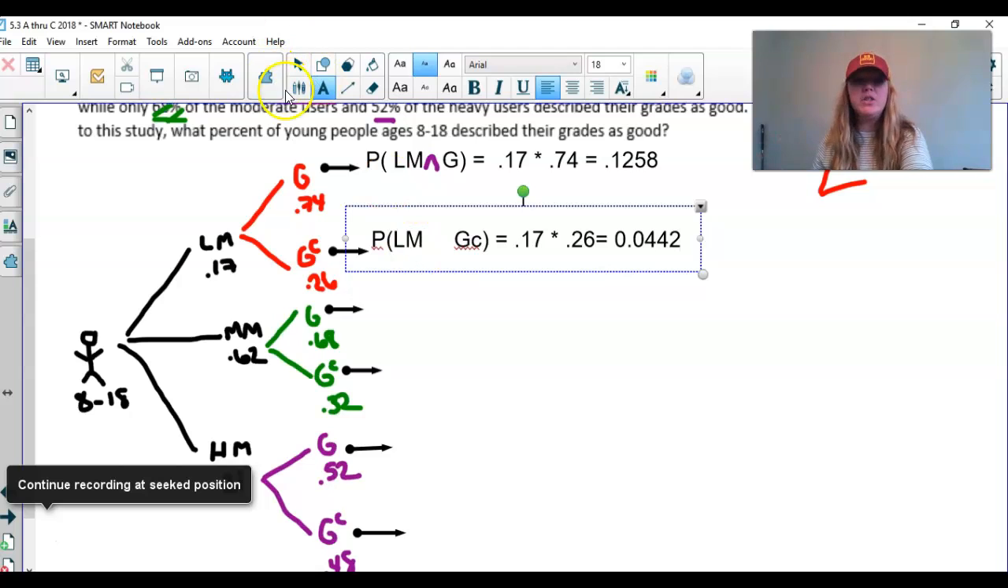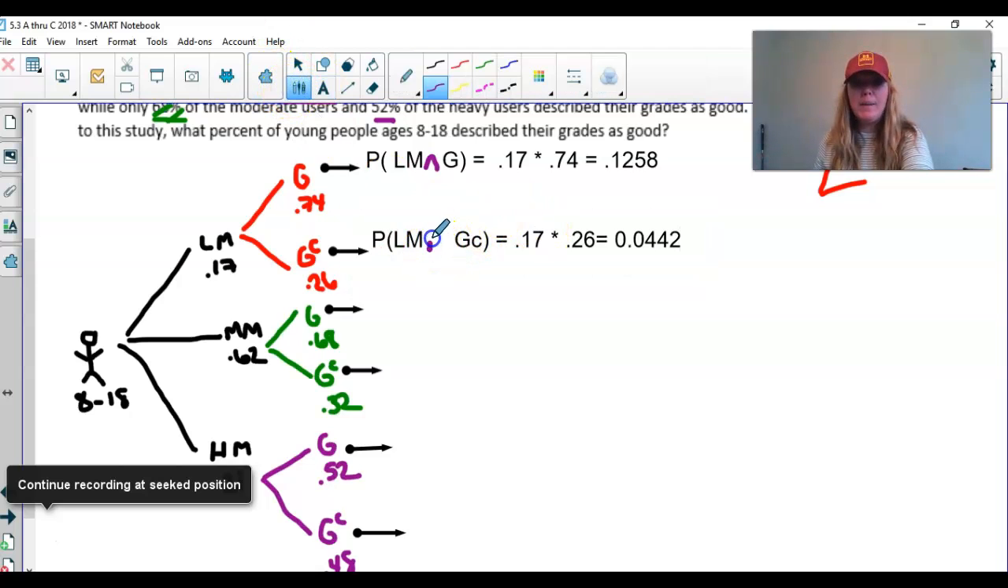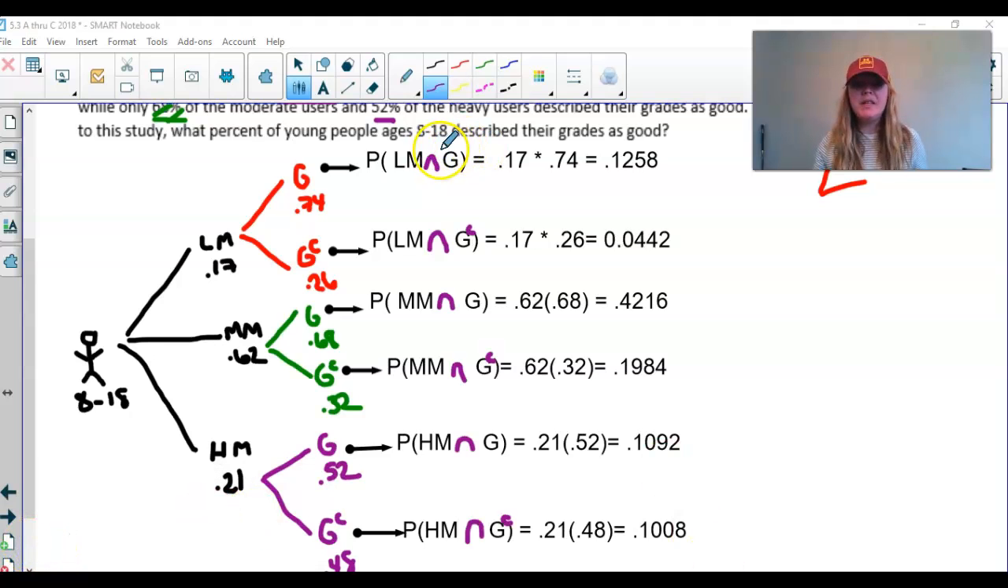Now what I want you guys to do is pause the video. I'm going to pause the video as well. And I want you to figure out the probability of the sample space of everything that can happen. So I want you to find the probability of being a medium user and getting good grades, a medium user and not getting good grades, just like we did here. So we follow it. I'm going to do that now. So when you press play again, you're going to see this all filled out and hopefully you have yours all filled out as well.